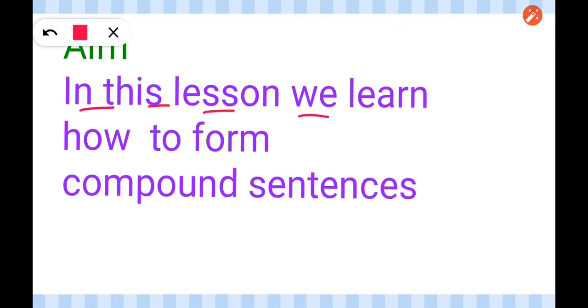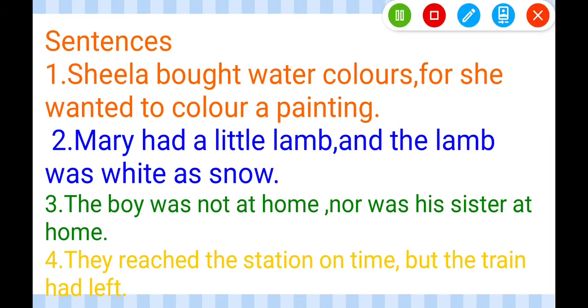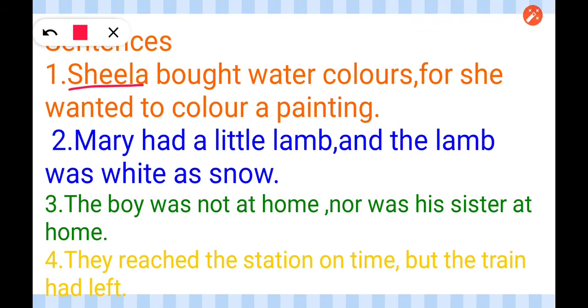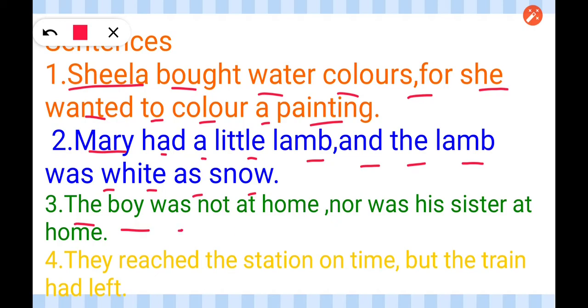In this lesson, we learn how to form compound sentences. Here are some sentences. Let's read. Sheila bought watercolors for she wanted to color a painting. Second, Mary had a little lamb and the lamb was white as snow. The third, the boy was not at home nor was his sister at home. They reached the station on time, but the train had left.